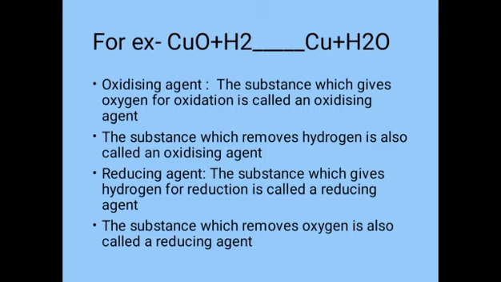In the above reaction, copper oxide is giving the oxygen required for the oxidation of hydrogen. Therefore, copper oxide is the oxidizing agent. Hydrogen is responsible for removing oxygen from copper oxide. Therefore, hydrogen is the reducing agent here.